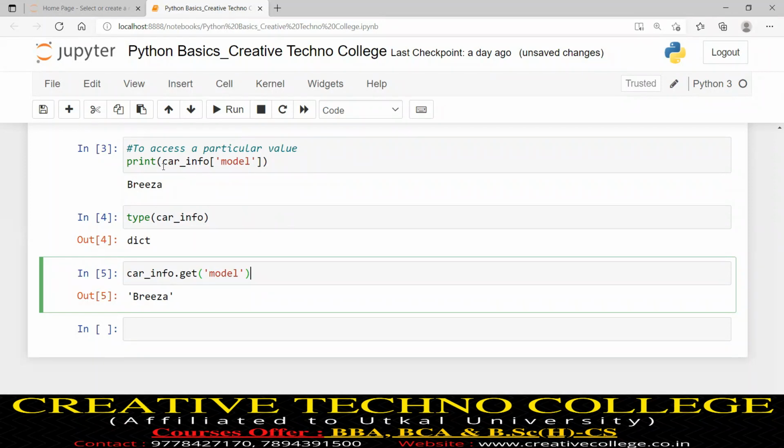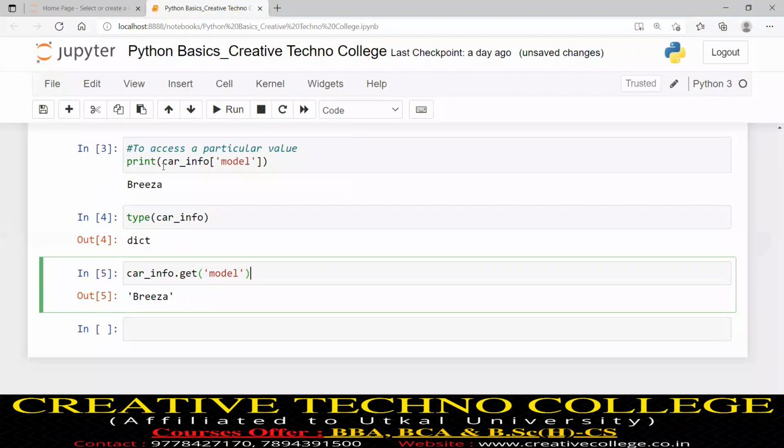The get function is a built-in function. So I can write car_info, where car_info is my dictionary name, dot get function, and within brackets I specify the key. As a result, I will get the corresponding value.